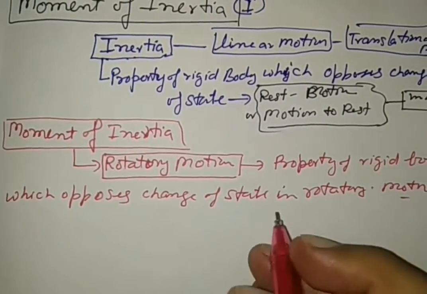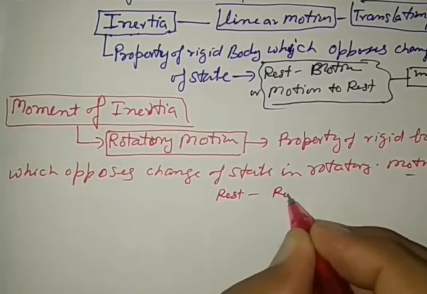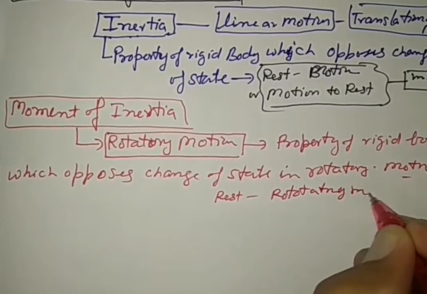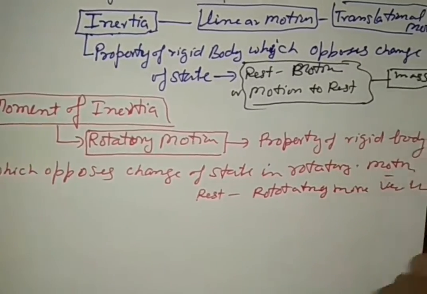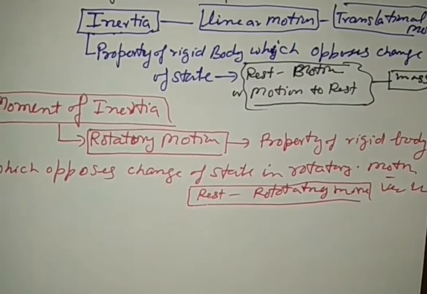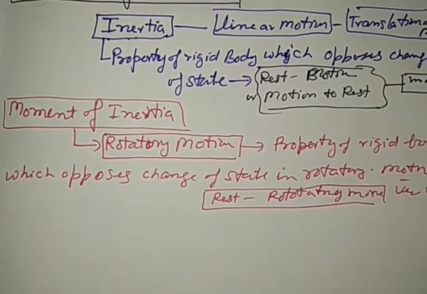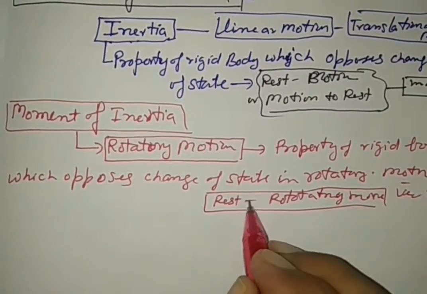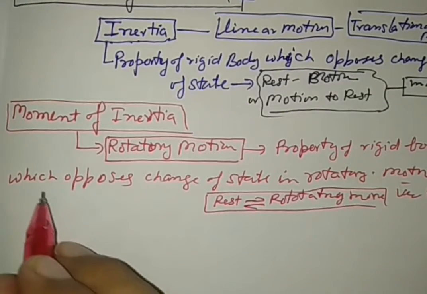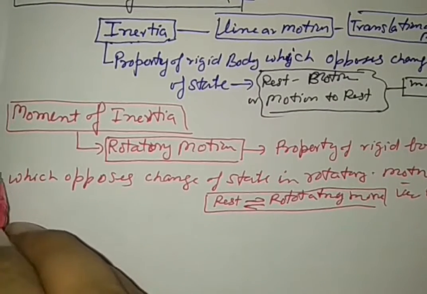It is from rest to rotatory motion, or vice versa. If you want to bring a change of state from rest to rotational motion, or from rotational motion to rest, there is some property hidden in a rigid body which opposes the change of state.